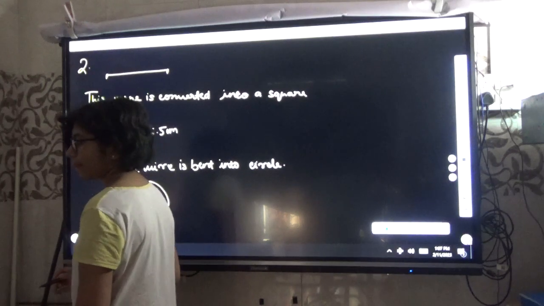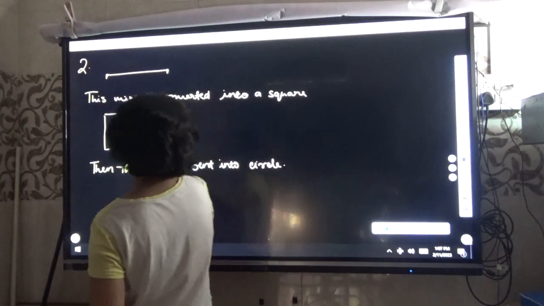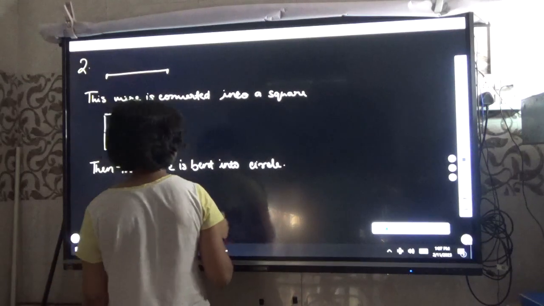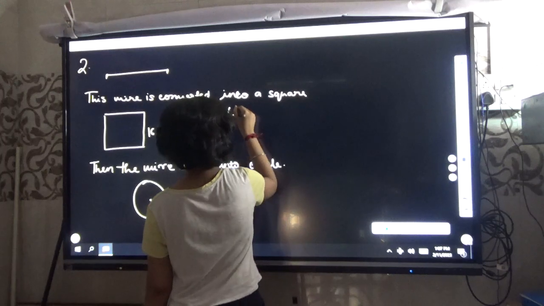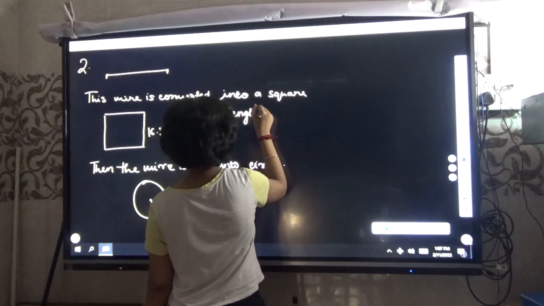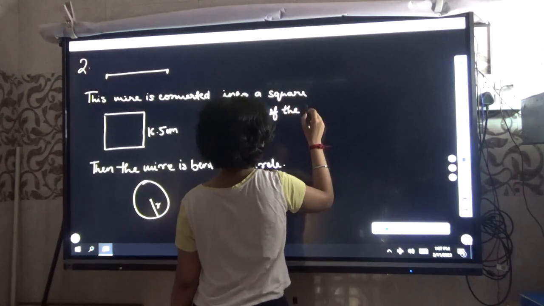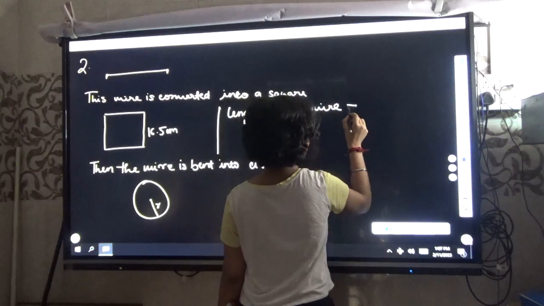Now how to find it? What is the length of the wire? Can you find out the length of the wire? The length of the wire is 16.5 into 4. Yes, very good. So write the length of the wire here, because each side of a square is the same. So it is 4 times the side of the square that is the total length.